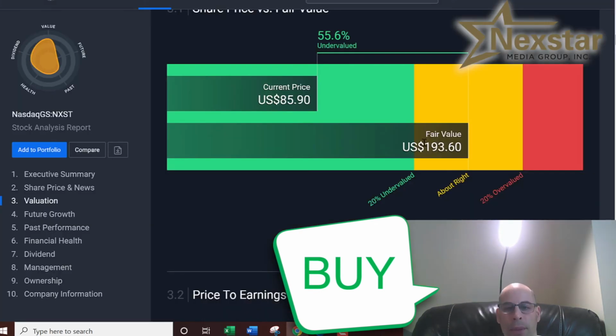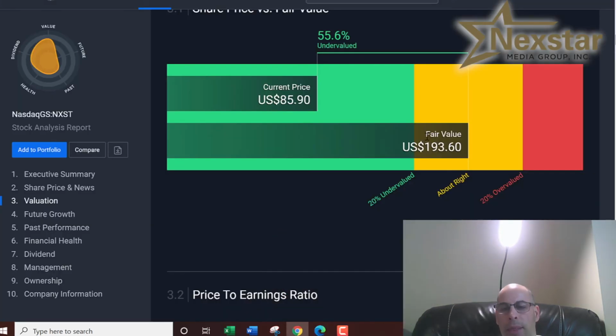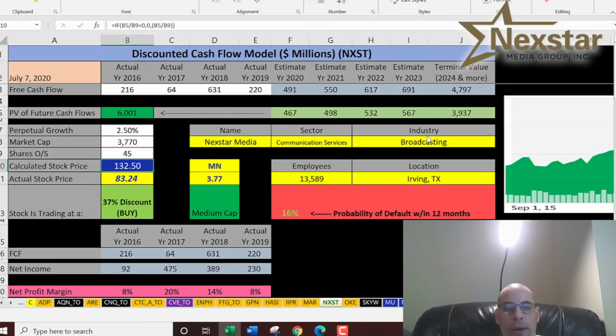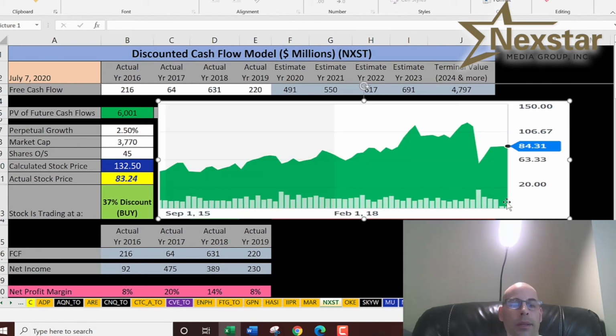Let's see what Simply Wall Street values the company at. Their intrinsic stock price is $194, which is a lot higher than what I say is $133. So they're valuing the company even higher. But in both cases, we're saying the stock is a buy and it's undervalued. But you have to make that decision. What do you see the future of the company? Do you see it going up to over $100, or do you see it struggling?